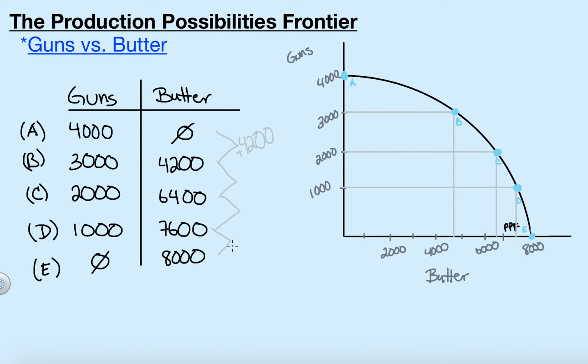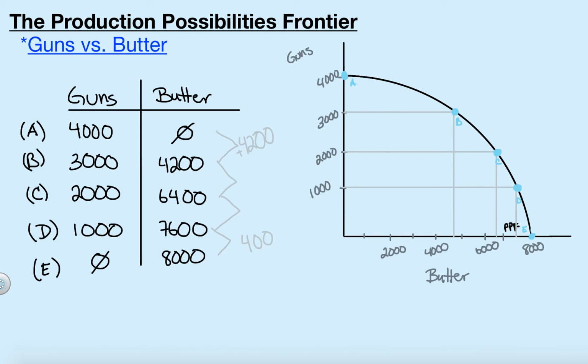So down here, this last tiny bit that we're giving up, we're going to get 400 units. And that's the last little bit of gain. That's all we're getting back. Okay, so as we move along the production possibility frontier, the rise is staying the same, but the run, as we come to these extreme areas, is getting more and more and more. That means that the opportunity cost is getting more expensive.